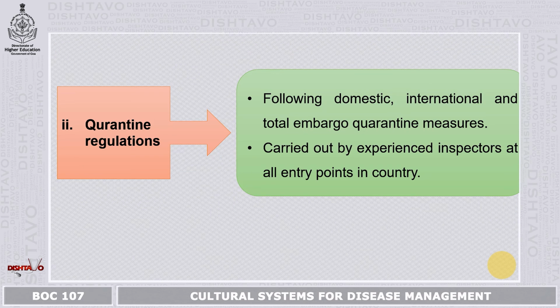Second is quarantine regulation, following domestic, international and total embargo quarantine. Now this is carried out by experienced inspectors who are trained how to inspect a particular field or the stock of the plants. For all the entry points in a country, whenever a plant or vegetative plant stock is being exported from one country to another, there are different checkposts wherein the material is inspected, whether it has any disease or not, and if it is clear, only then it is transported to other areas.